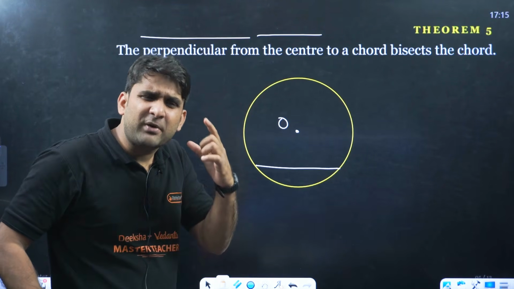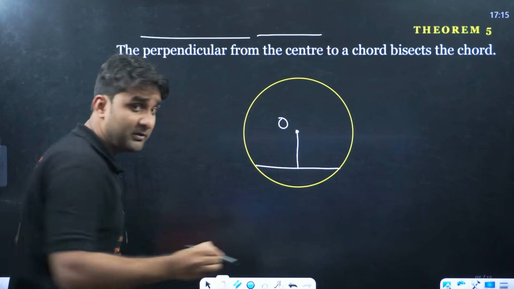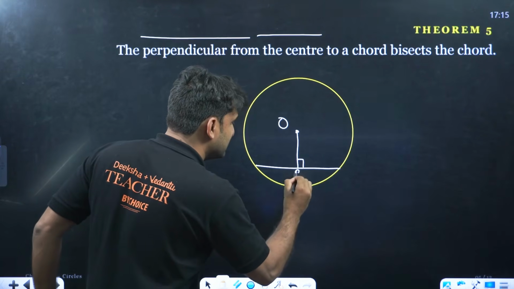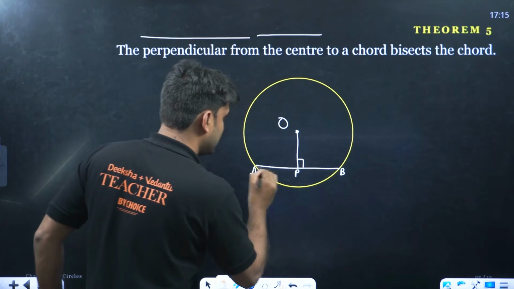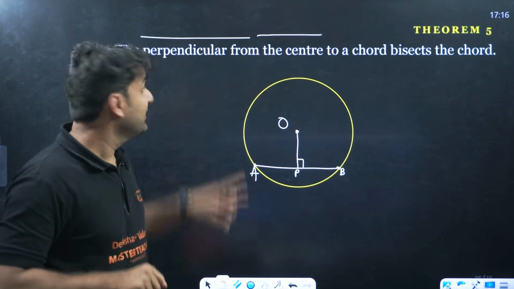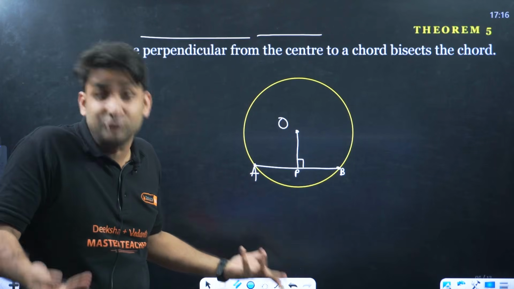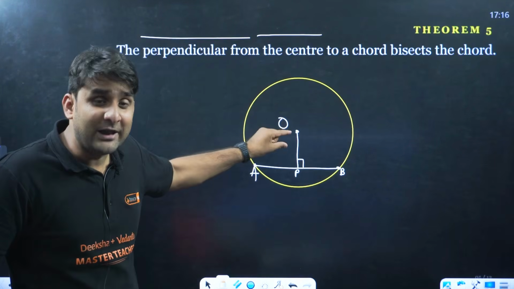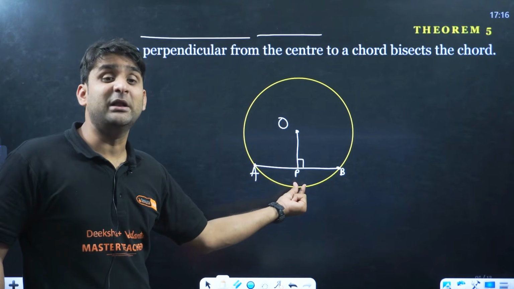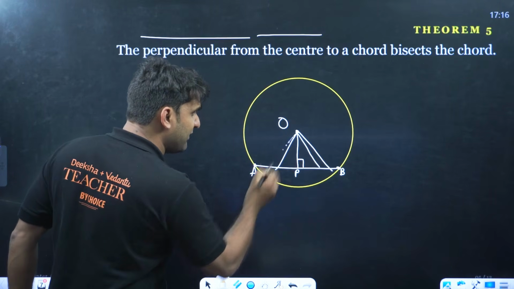Guys, listen. The perpendicular from the center to a chord. So the perpendicular will be the shortest line. Clear everyone? For example, this is P, the chord is AB, and the point where the perpendicular is drawn is P. Listen, the perpendicular from the center to a chord bisects the chord. Yes, this is true, because if you draw a line from the center to a chord which is perpendicular, the perpendicular will be exactly at the middle. Because when you draw any other kind of line, it will never make 90 degrees.